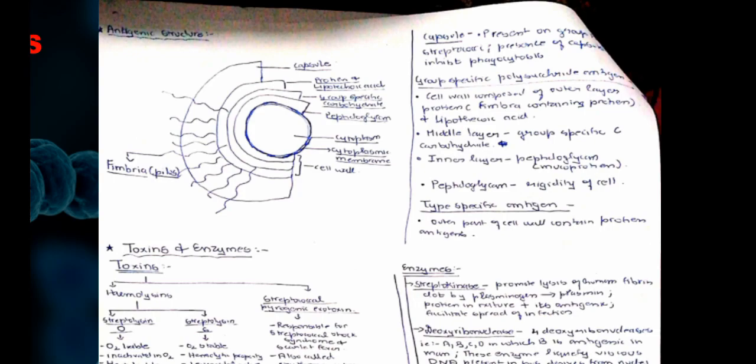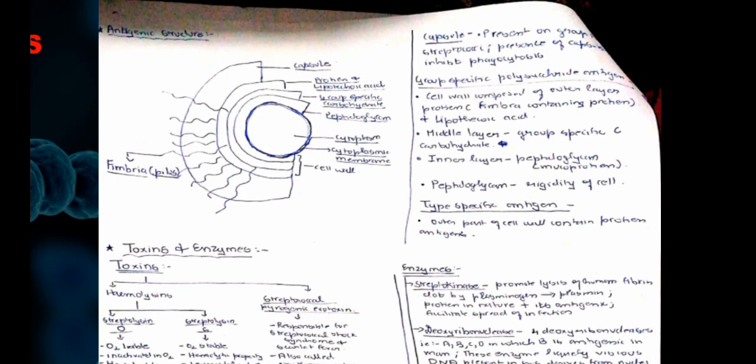Coming on to the group specific polysaccharide antigen, the cell wall is composed of an outer layer of protein, that is M protein, fimbriae containing protein, and lipoteichoic acid. The middle layer is made up of group specific C carbohydrate, and the inner layer is made up of peptidoglycan, which is a mucoprotein, and this peptidoglycan helps to provide rigidity to the cell wall.